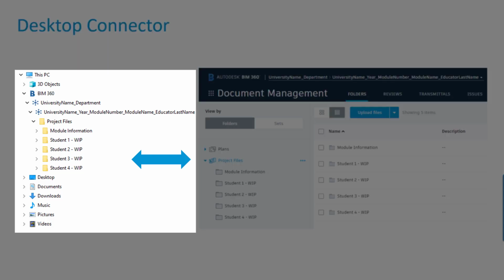The following image shows on the left the Desktop Connector in my Windows Explorer. You can see that this replicates the same folder structure that exists in the Document Management module within BIM 360.